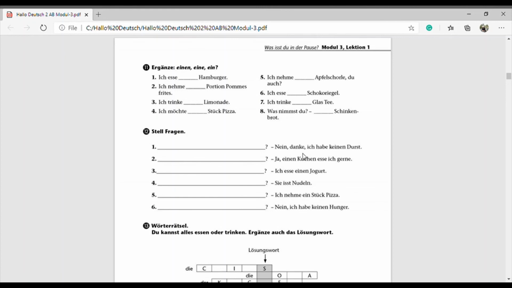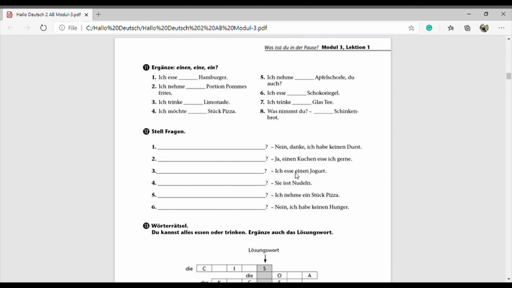Yeah. So nein, danke, ich habe keinen Durst. That means, it's written here ja or nein. So that means the question starts with verb. So and then ich habe keinen Durst. So we can say trinkst du ein Mineralwasser? Then answer will be nein, danke, ich habe keinen Durst. Then Nummer 2. Ja, einen Kuchen esse ich gern. Yeah. Then möchtest du einen Kuchen? So we'll ask möchtest du einen Kuchen? Then reply will be ja, einen Kuchen esse ich gern.